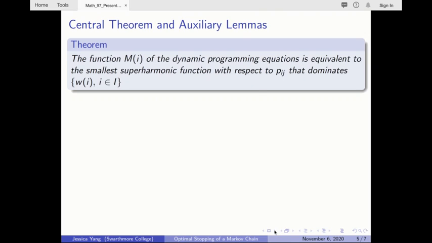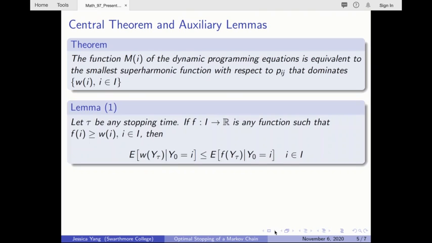To prove this, we actually need two auxiliary lemmas. The first lemma states that under any stopping rule tau, if f is a function that is greater than or equal to w over the entire state space, then the conditional expected value of w at a stopping state y tau is less than or equal to the conditional expected value assigned to the stopping state by f.